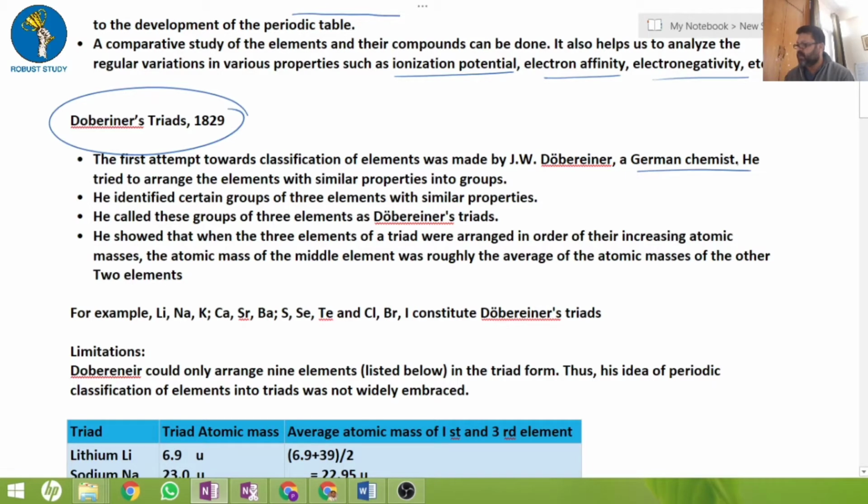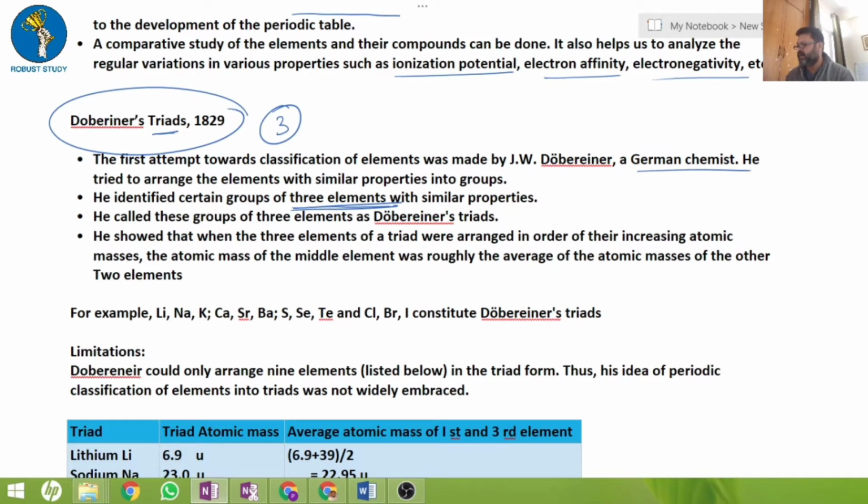The triad means three, so he put the elements into groups of three, and that group is called a Dobereiner triad.